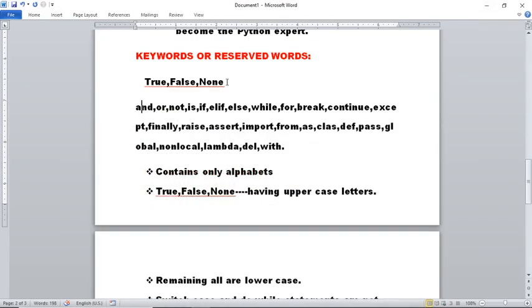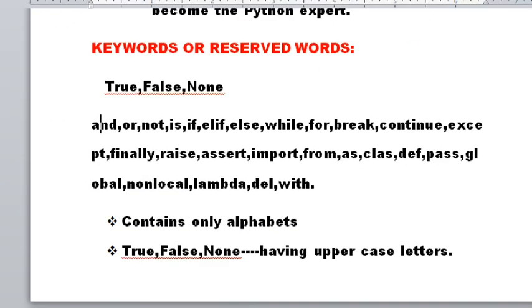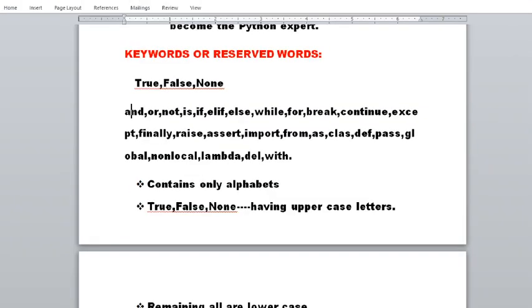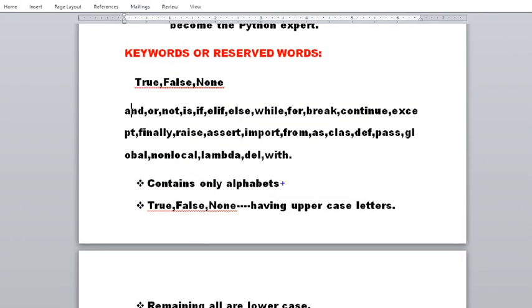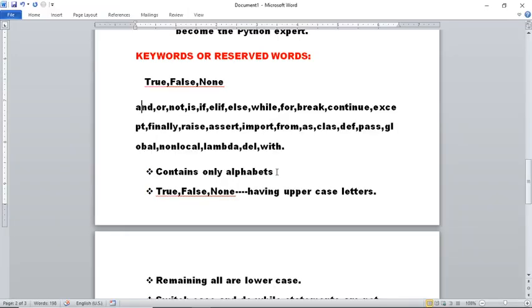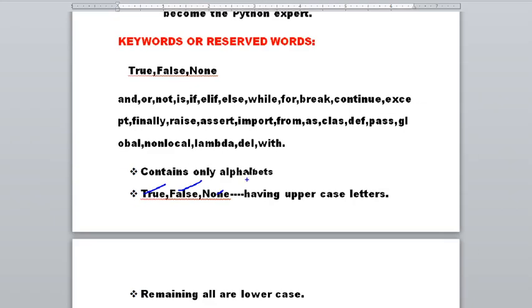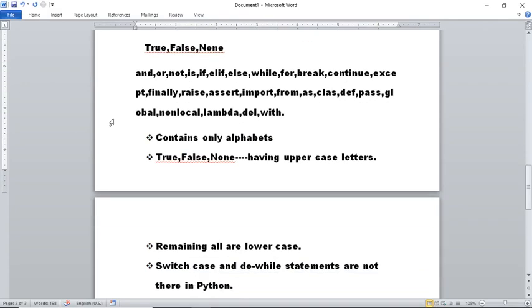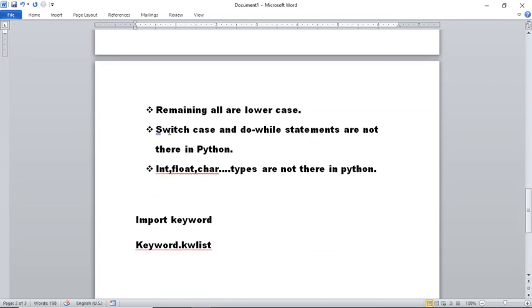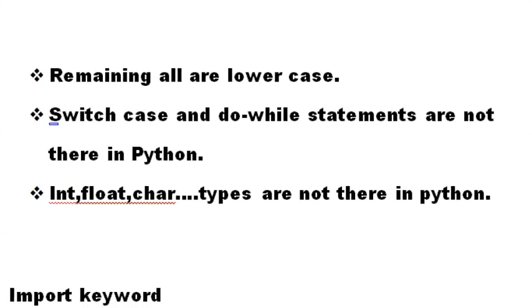So we have to give the keywords with case sensitivity. That means if it is a capital letter, we have to give a capital letter, and if it is a small letter, we have to give a small letter. Except these two, listen here. The first point is that keywords contain only alphabets. The second point is that True, False, and None have uppercase letters. And the third point is that all the remaining keywords are lowercase letters.